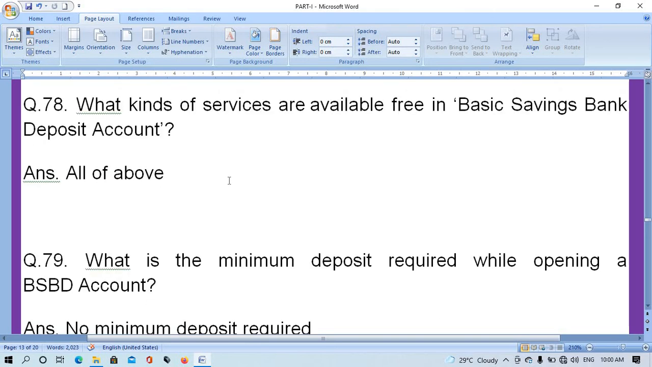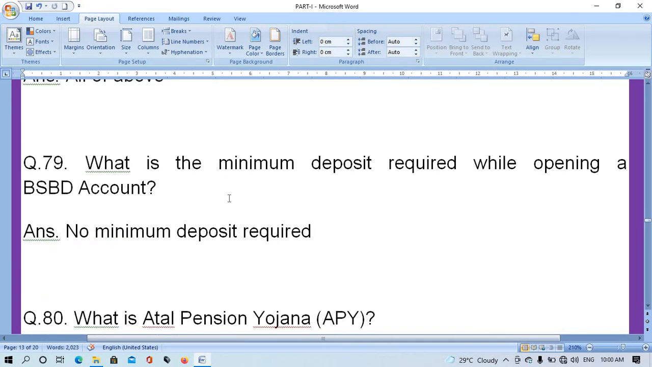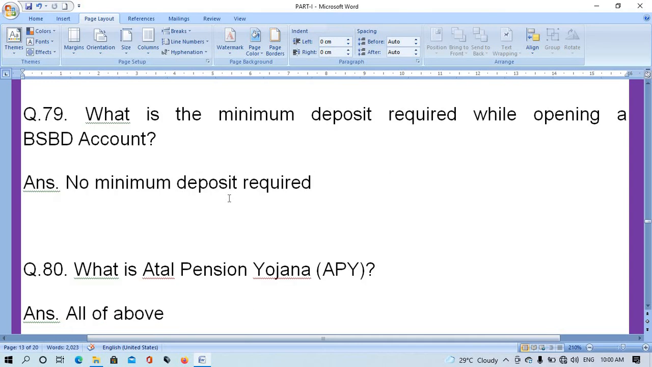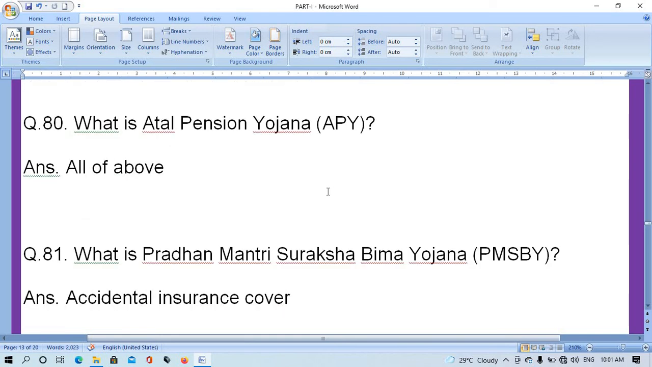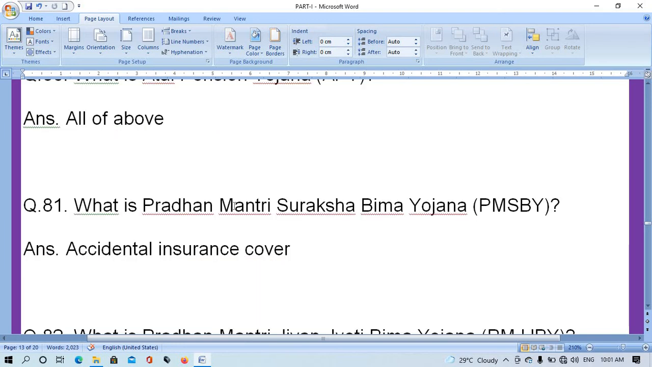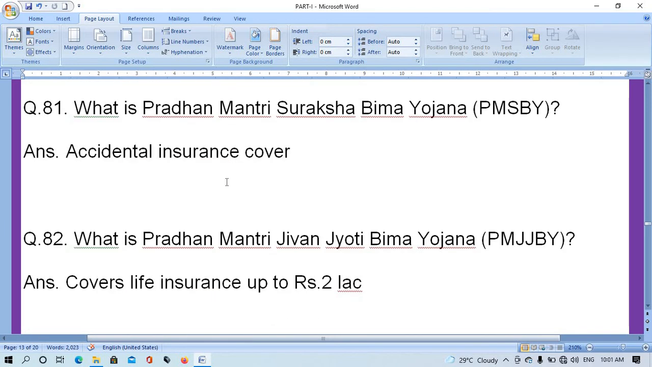Question number 78. What kinds of service are available free in basic saving bank deposit account? The right answer is all of above. Question number 79. What is the minimum deposit required while opening a BSBD account? The right answer is no minimum deposit required. Question number 80. What is the Atal Pension Yojana, APY? The right answer is all of above. Question number 81. What is the Pradhan Mantri Suraksha Bima Yojana, PMSBY? The right answer is accidental insurance cover.